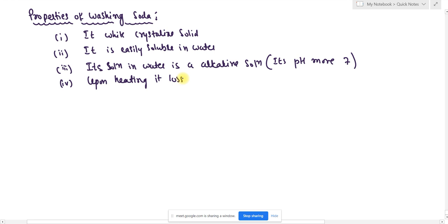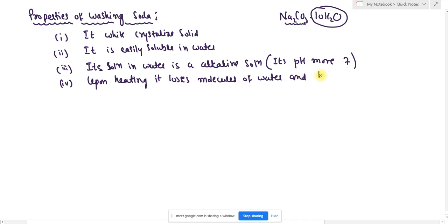How many molecules of water is it going to lose? Ten molecules of water, and it becomes soda ash. Soda ash is nothing but sodium carbonate, only simple sodium carbonate. Okay.